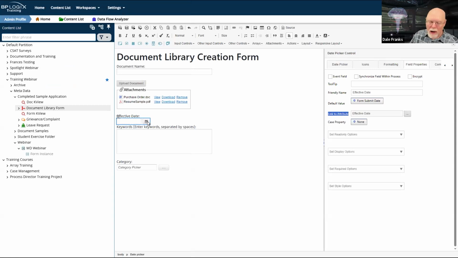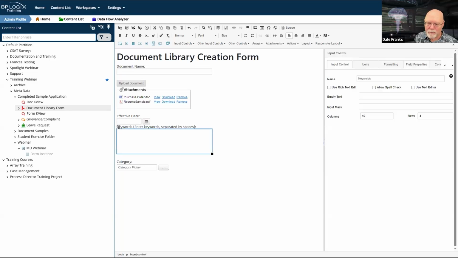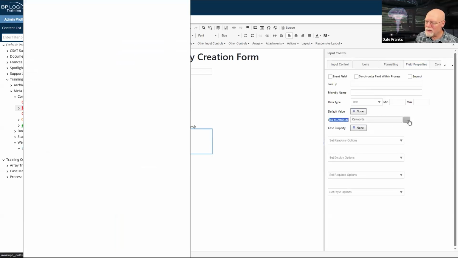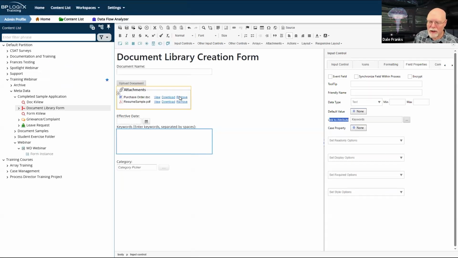Now, because of the way I have applied metadata at the folder level, it's automatically going to inherit the training and documents categories. But even if it didn't, if I set an attribute, and similarly, if we go to keywords, I've done the same thing for keywords. It's linked to an attribute as well. The attribute it's linked to is keywords. So both of these are linked.